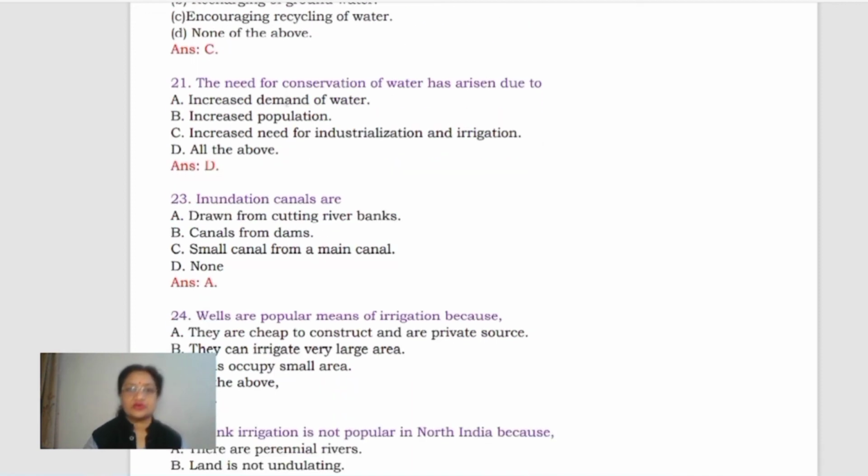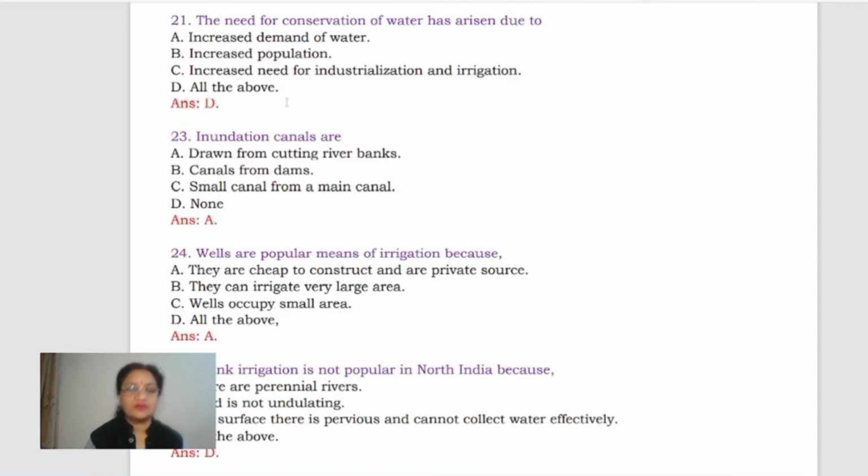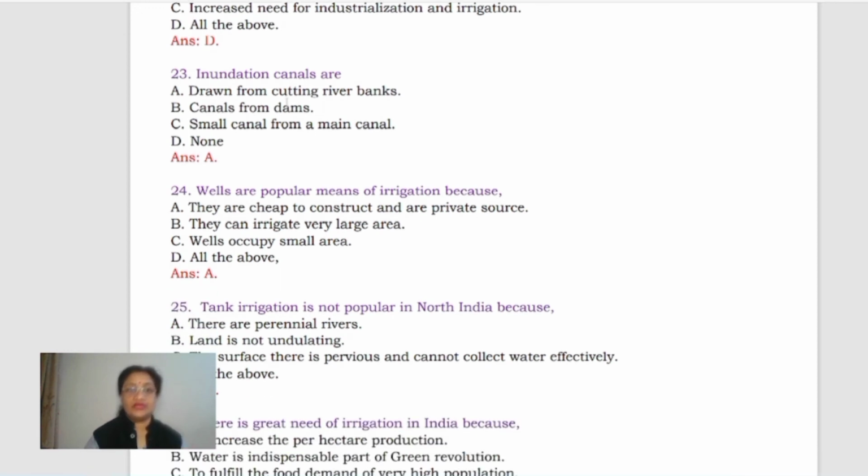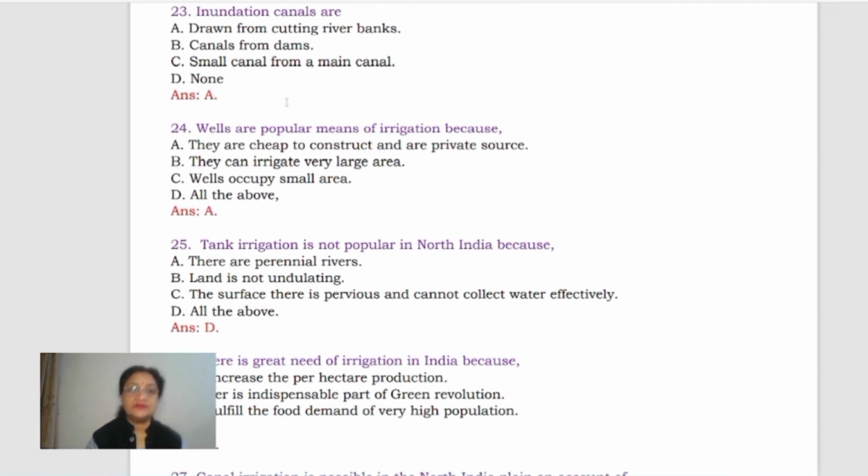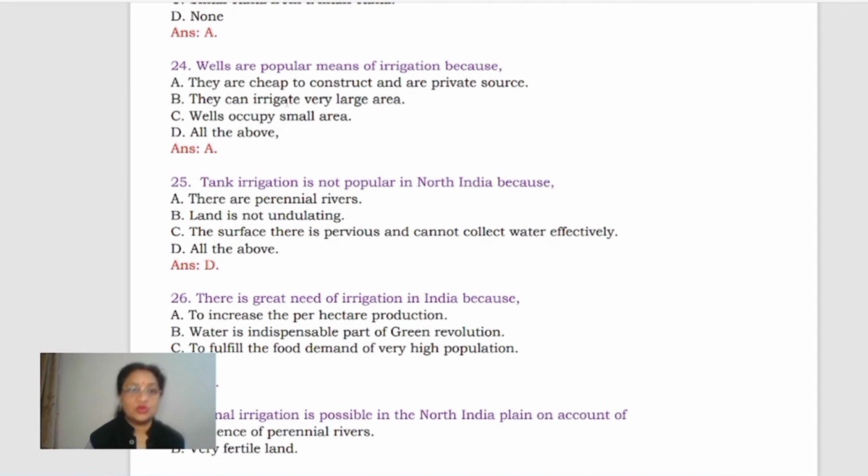The need for conservation of water has arisen due to increased demand of water, increased population, increased need for industrialization and irrigation, and all of the above. Yes, here all these are the answers. That means we cannot leave any one. So the D option will be the most appropriate, which is mentioned all the above. Clear? Now, inundation canals are drawn from cutting riverbanks, canals from dams, small canal from a main canal, or none. It is A. It is drawn from cutting the riverbanks. Okay. Now come to next.